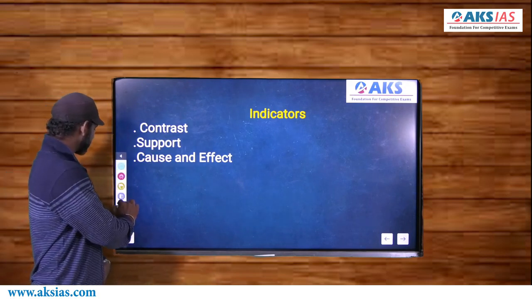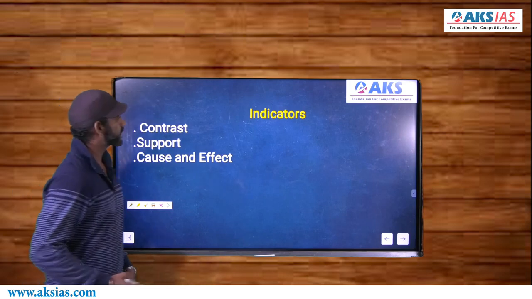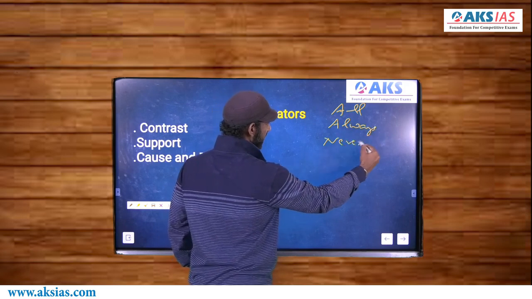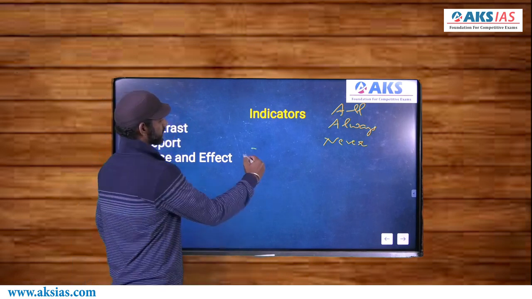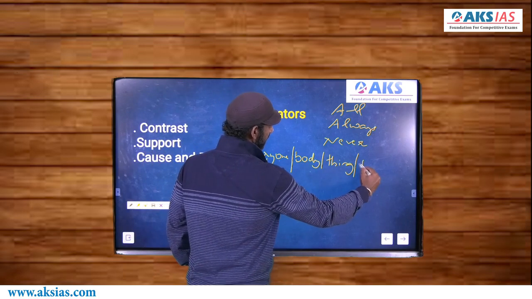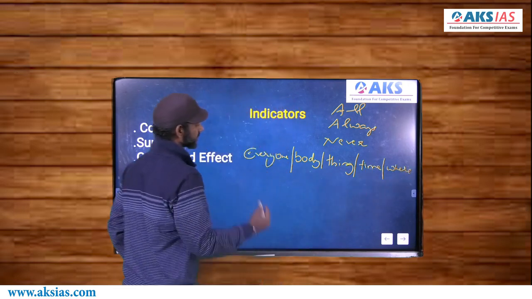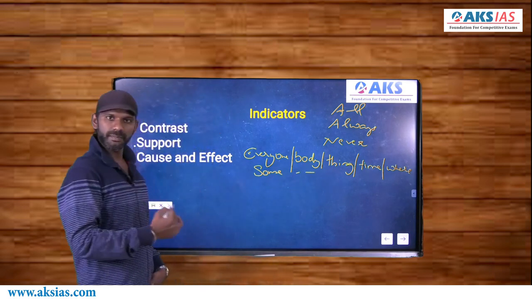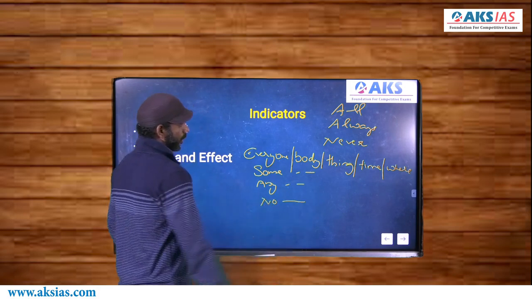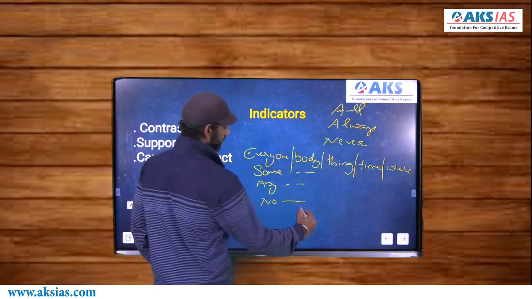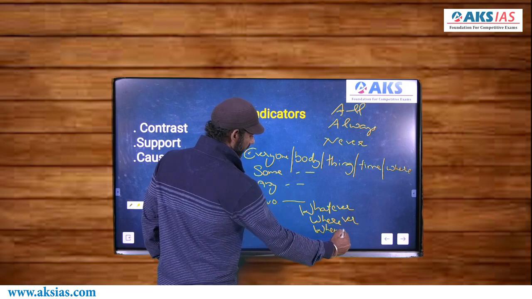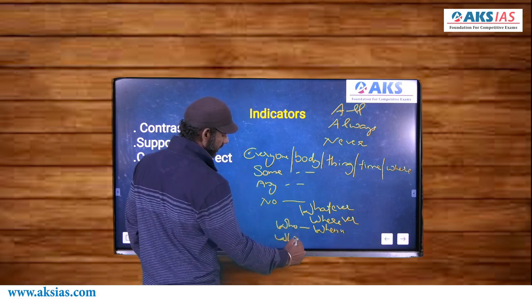Now, some words like these, all, always, never, everyone, everybody, everything, every time, everywhere, someone, somebody, something, sometime, somewhere, anyone, anybody, anything, anytime, anywhere, no one, nobody, nothing, no time, nowhere, whatever, wherever, whenever, whoever, whomever.